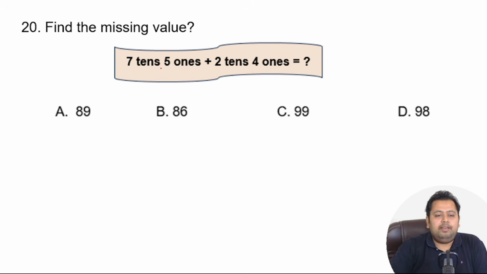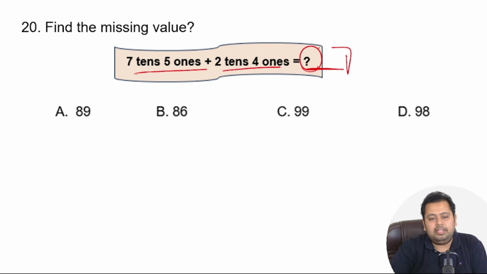Find the missing value. So the number that is given over here is 7 tens, 5 ones plus 2 tens, 4 ones is equal to what? So this dash, this is something that you need to find out. Find the correct answer. We'll meet after you have already solved it.